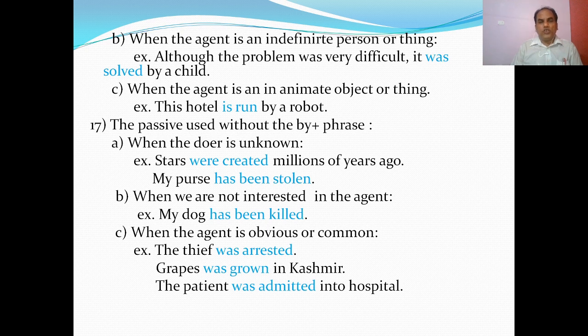The passive used without by. You see, when the doer is unknown, we do not need to use by plus agent. Stars were created millions of years ago. We don't know who the creator is, who created the stars. My purse has been stolen in the fair. I don't know who stole it. So when we do not know the doer of the action, we do not need to use by plus agent.